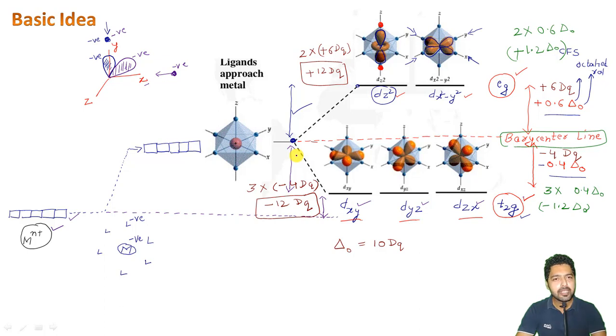It may look like those going above are 6 Dq, and those going below or down in energy are 4 Dq, right? But the number of orbitals balances everything. Those going above are 2 in number and those going down are 3 in number, so it gives me the same amount of energy, right?